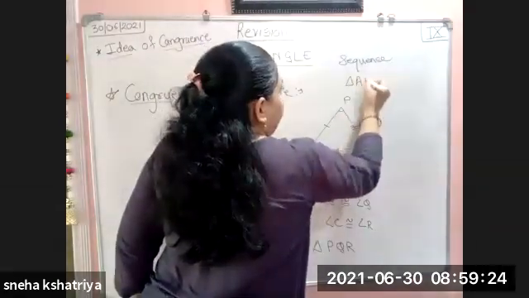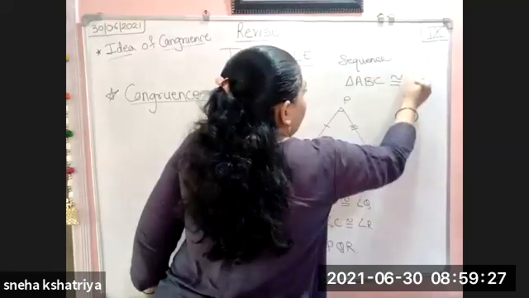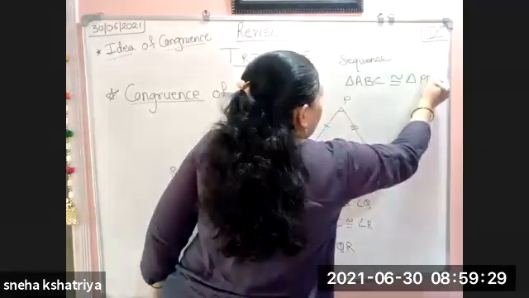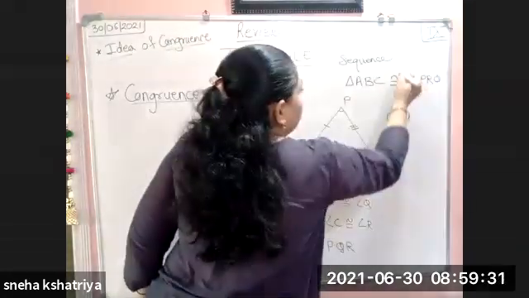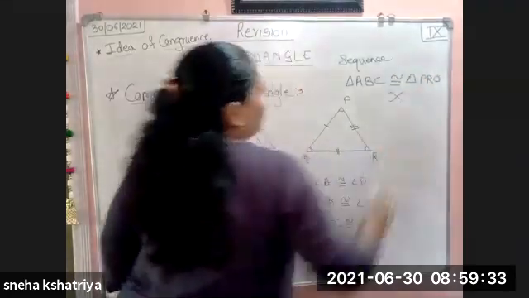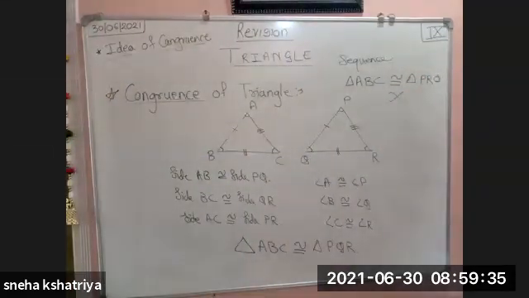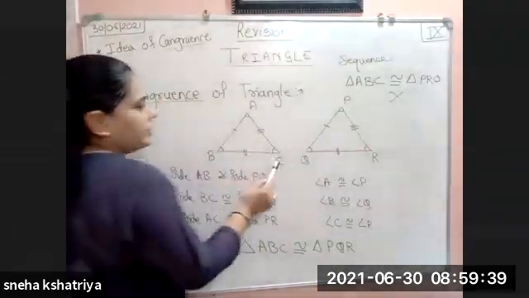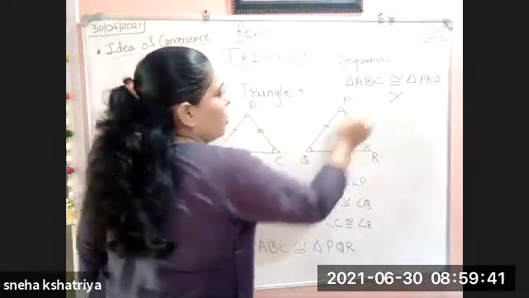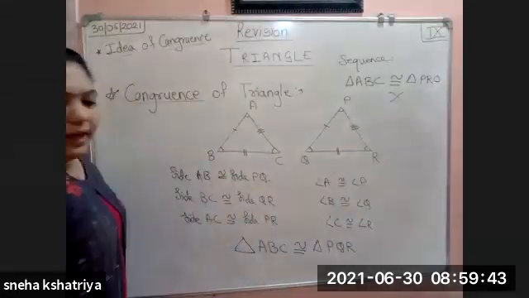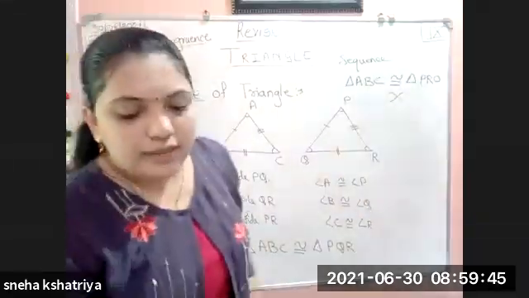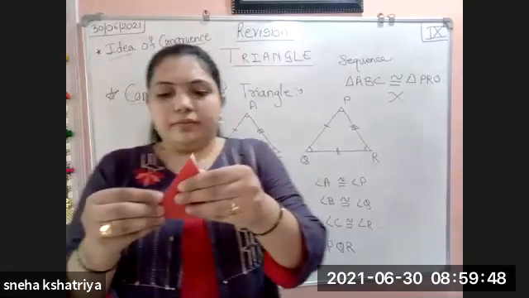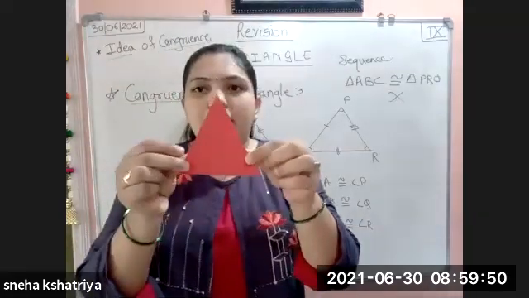Triangle ABC congruent to triangle PRQ. This is wrong. This sequence is wrong, because if you are taking ABC, then you should take PQR, not PRQ. Why? I'll take again these two triangles. Okay, I have taken these two triangles.